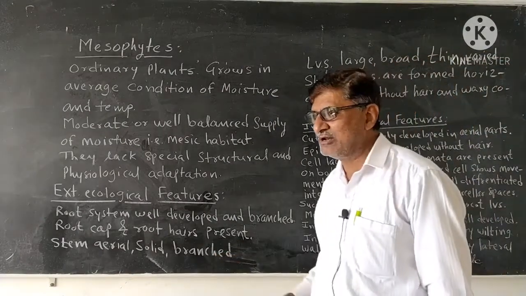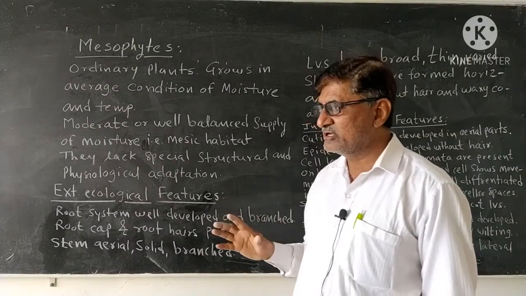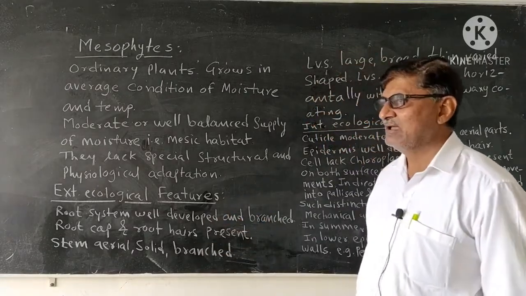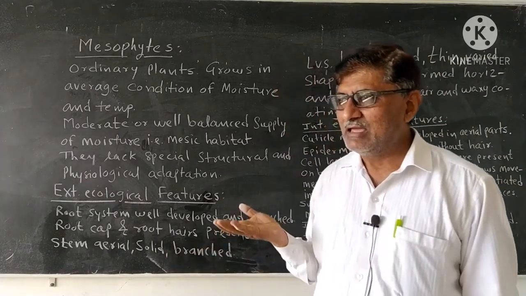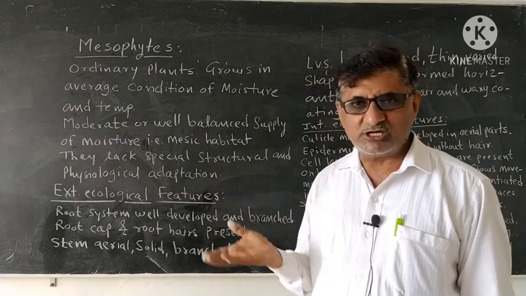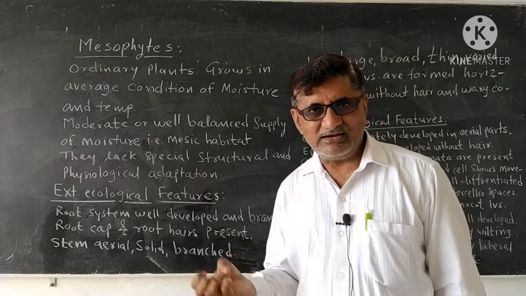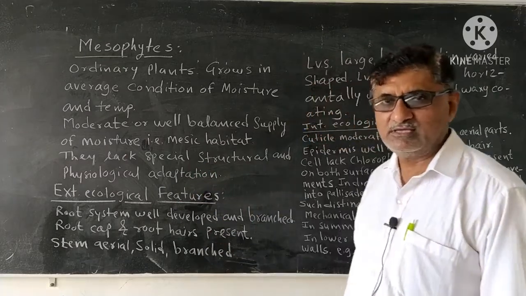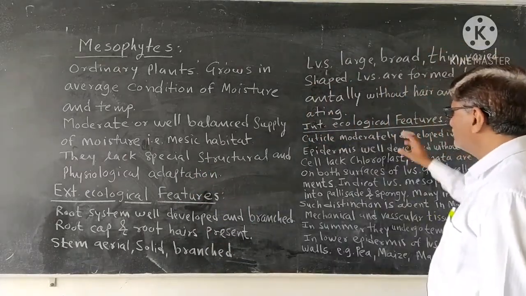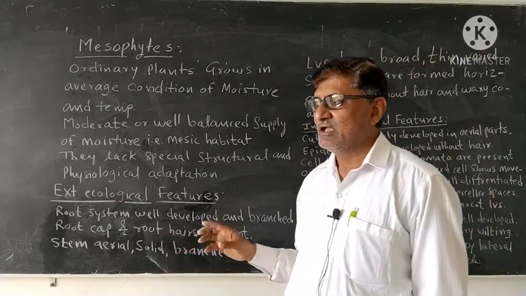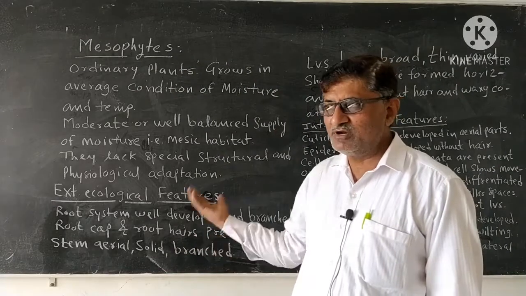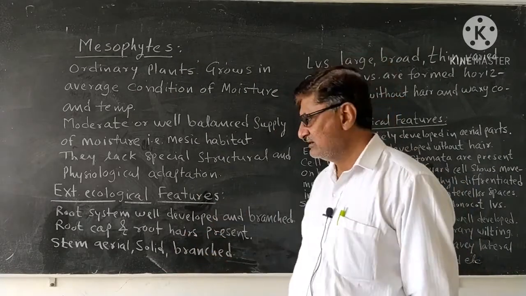They are normal, horizontally developed, because this gives more surface for sunlight and for efficient photosynthesis. So these are some of the external ecological features observed in the different organs of the mesophyte.